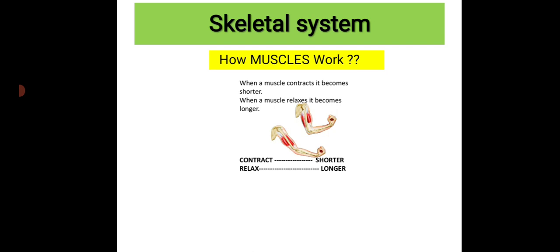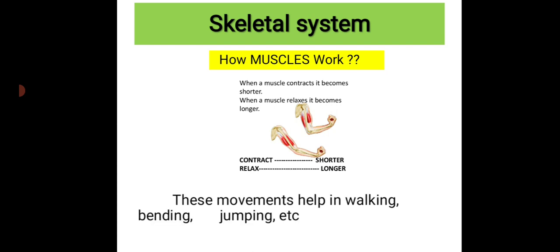And the contraction and relaxation of muscles help in producing movement. When we do the contract and relax, what will happen is that it produces the movement by pulling the bones. So this movement helps in walking, bending, jumping, etc.